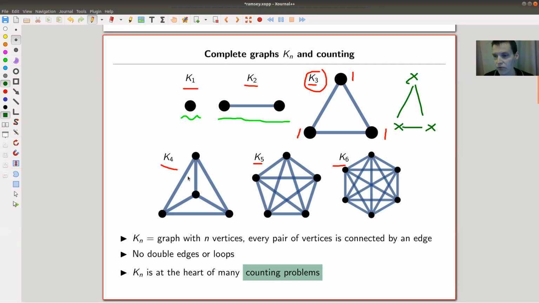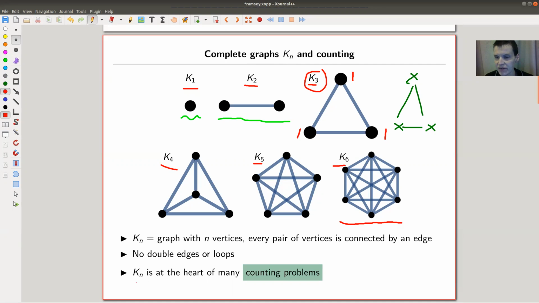The number of edges grows faster than the number of vertices. As you can see here, K6 has just 6 vertices, and we will see how many edges it actually has. Kind of the easiest graph you can imagine. Maybe not the easiest one. The easiest one is probably just a collection of vertices, but that's also a bit boring. That's a very important graph, and it turns up in many counting problems. Kind of this graph has all other graphs as subgraphs, if you want. Whatever all other graphs means, of course.